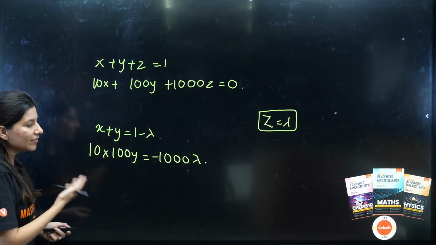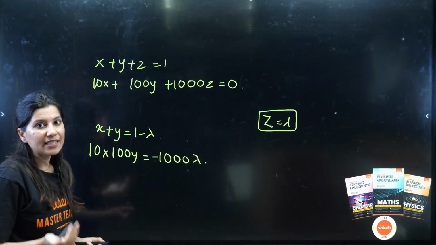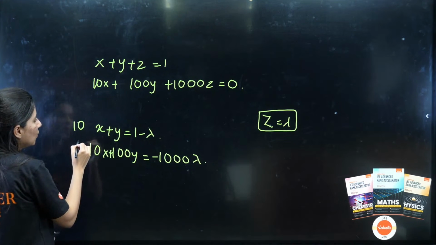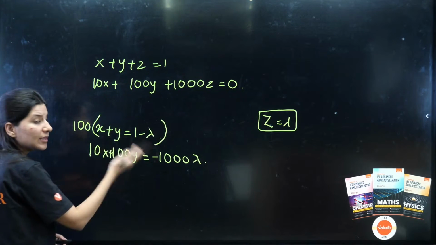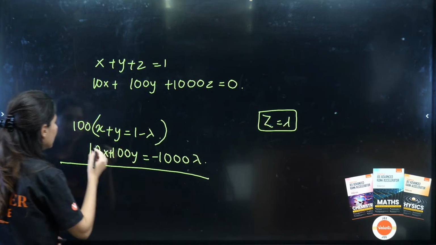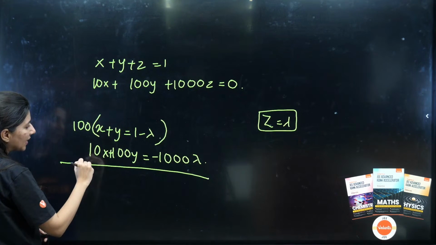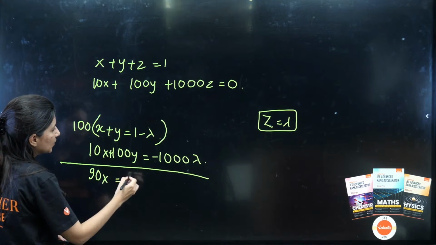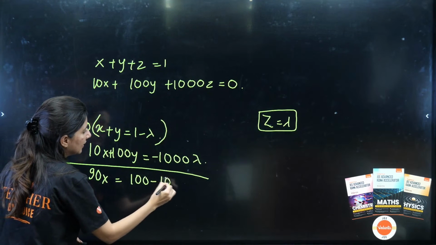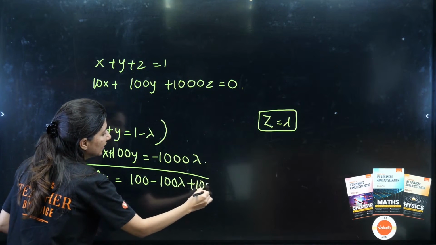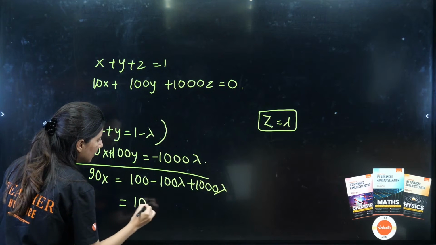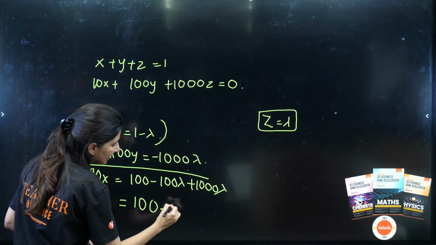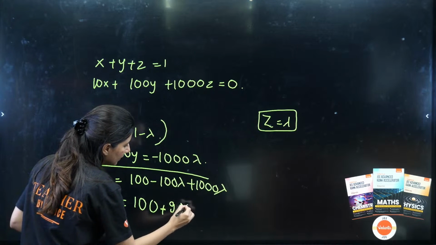Now we need to get the values of x and y in terms of lambda only. Can I multiply by 10 here or 100 here? Let us multiply the first equation by 100 and subtract. So 100x minus 10x is 90x, and this equals 100 minus 100 lambda plus 1000 lambda, which is 100 plus 900 lambda.